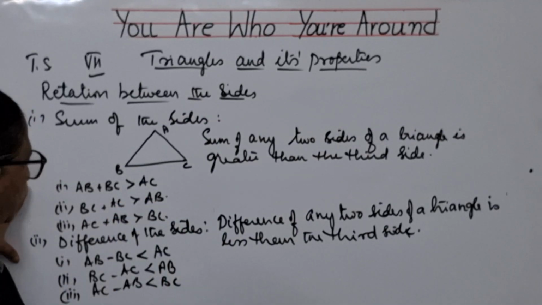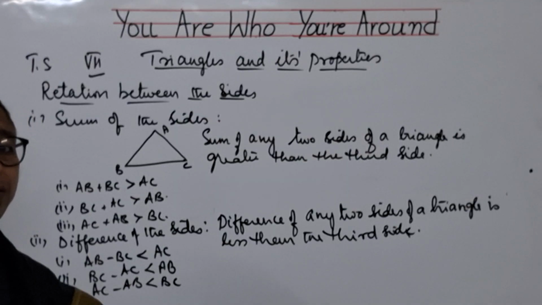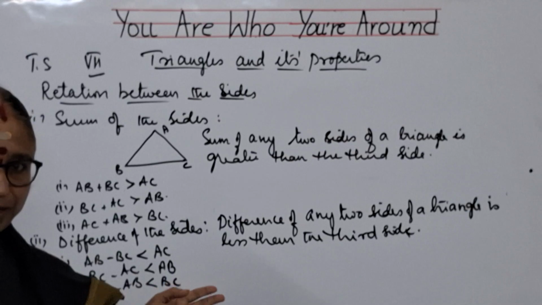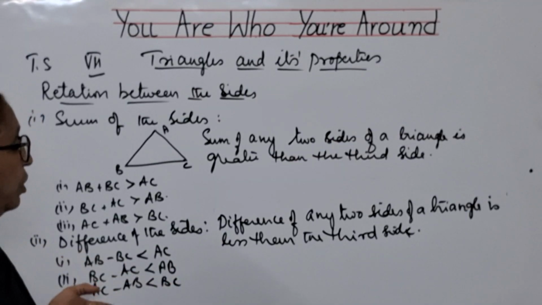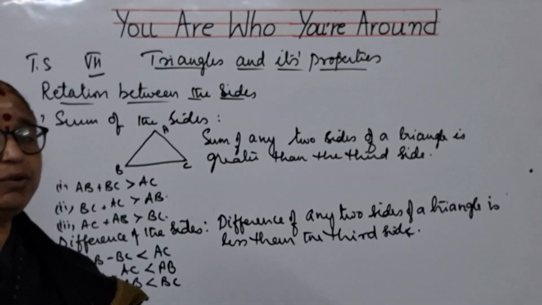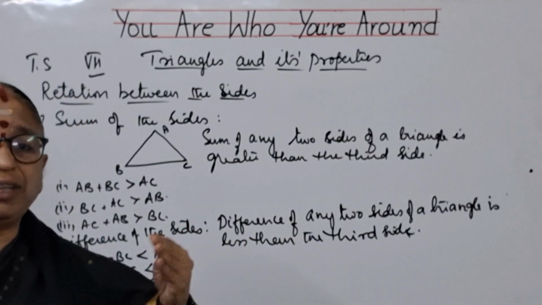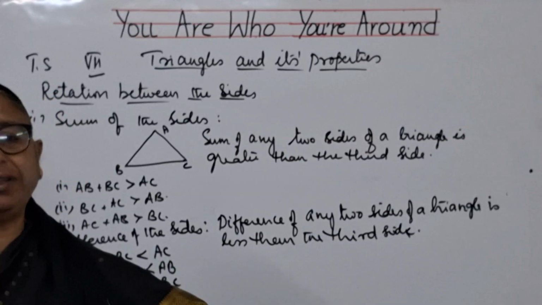So these are the two properties, children. If they ask you to find out whether the triangles are possible by using sum of the triangles, you can do for it. Or if they ask you to find out the difference of the triangle property, what do you understand? If you subtract the measure of the one side with that of the other side, the answer should be lesser than the measure of the third side.